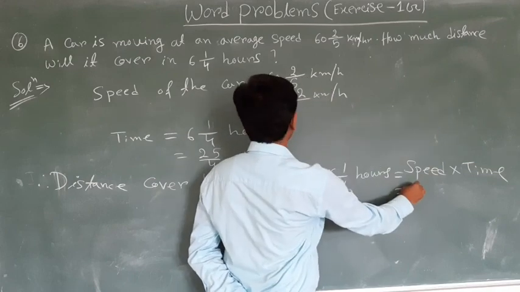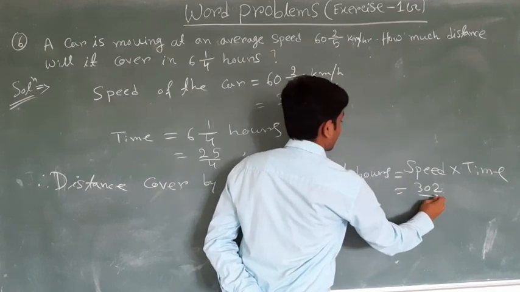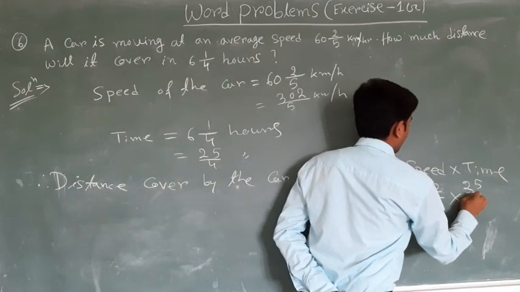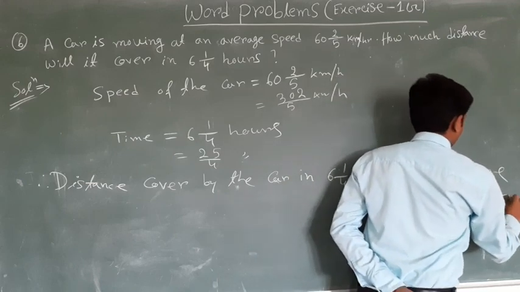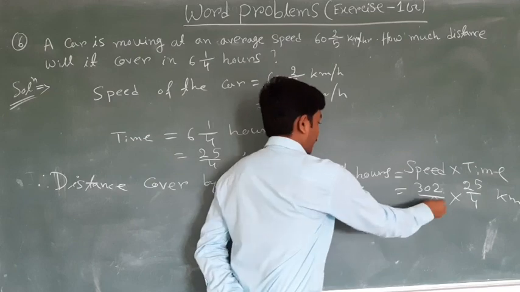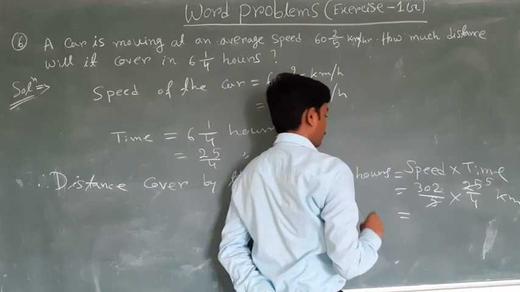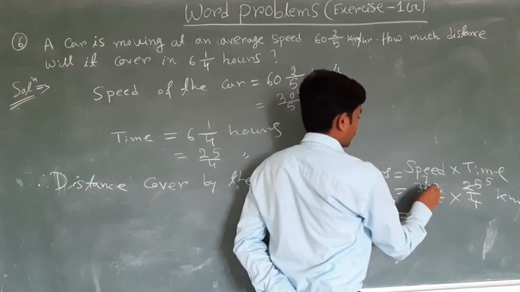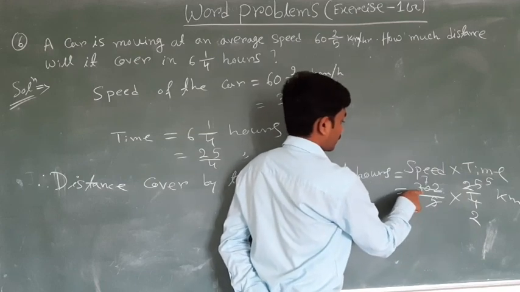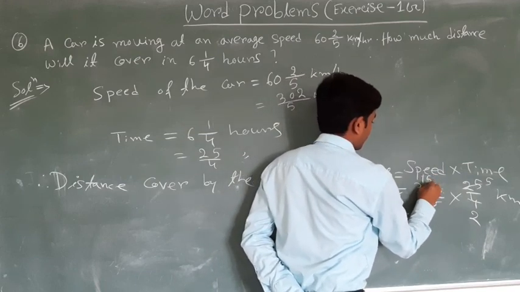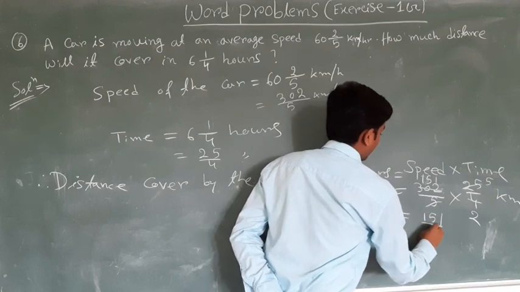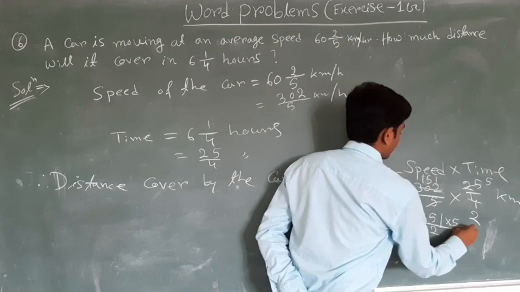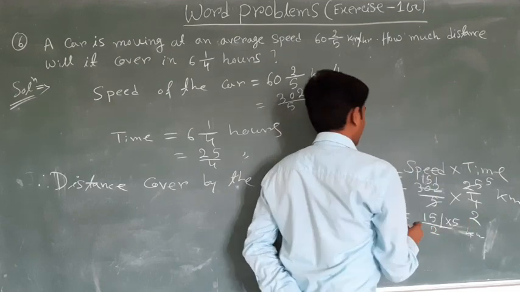So speed is equal to 302 upon 5 into time equal to 25 upon 4 kilometers. 5 into 5 is 25, 4 into 7 is 28, 2, 4. So 151 upon 2 kilometers. 151 into 5 upon 2 kilometers.